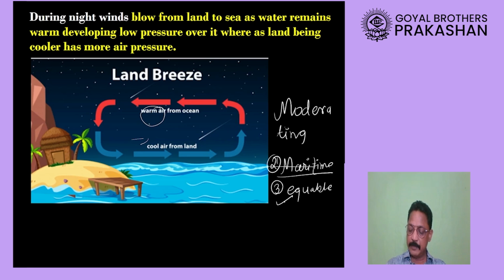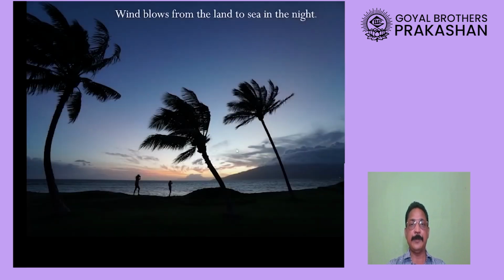So it is almost equal. So it is equable climatic conditions. And this effect of the sea is known as moderating effect of the sea. Okay, as you can see here, it's evening time.